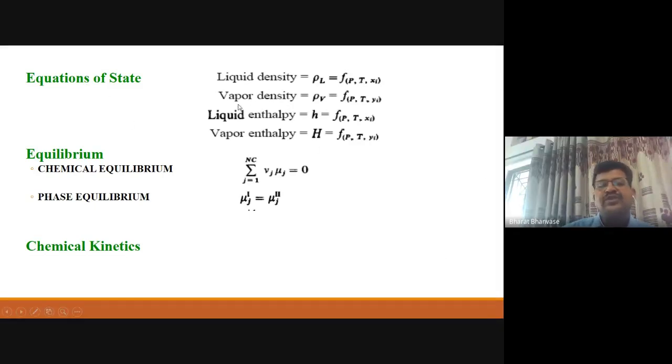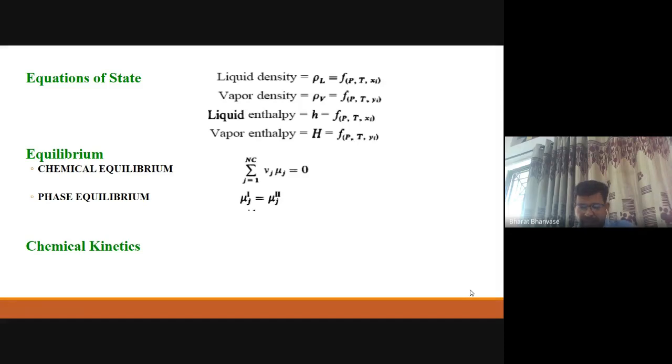So we have to see the change in density of vapor as well as liquid, and no doubt those things are dependent on pressure, temperature, and composition there, right? And also we have to see the change in enthalpy, right? So that is again dependent on, you can say, pressure, temperature, and composition for vapor as well as liquid. And two important correlations in chemical engineering, that is equilibrium, that is chemical reaction equilibrium, and phase equilibrium.